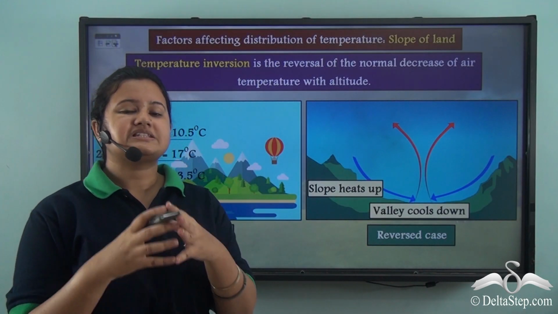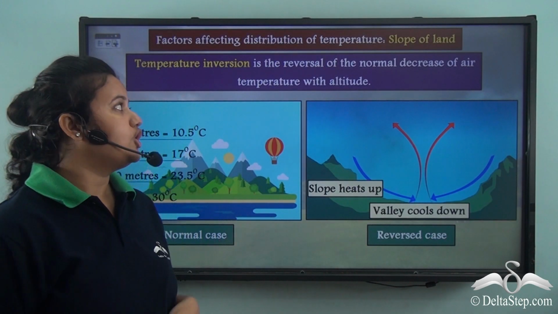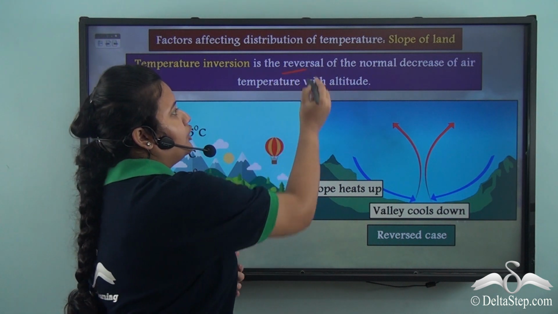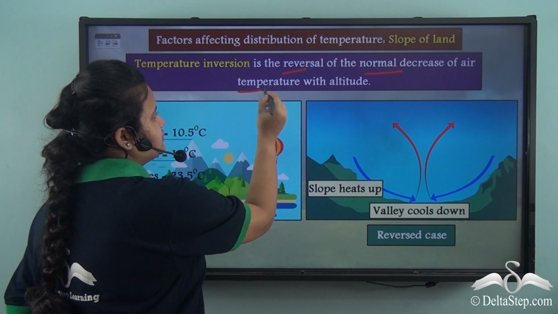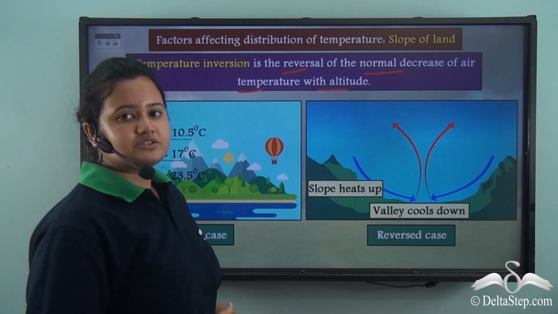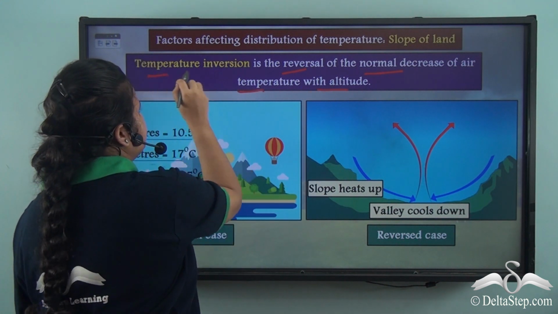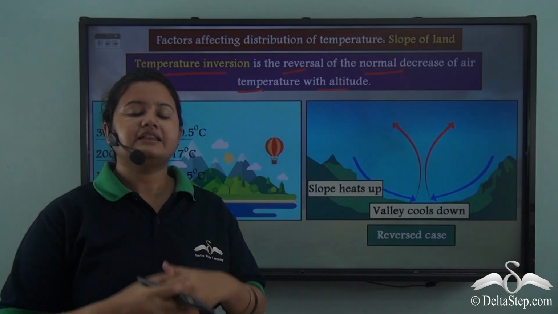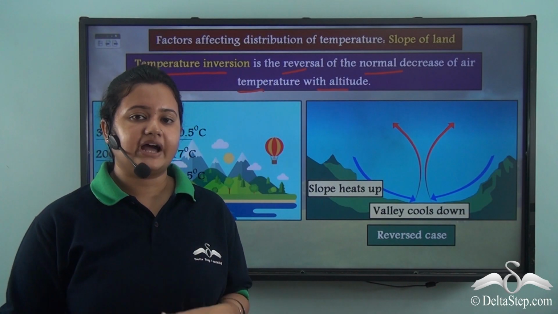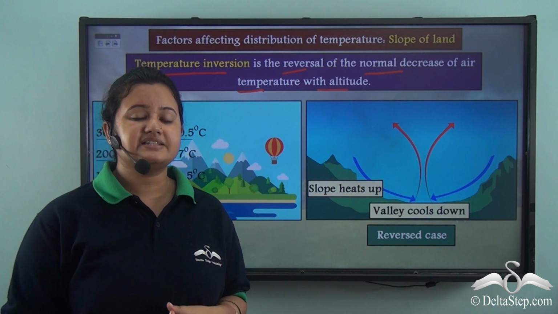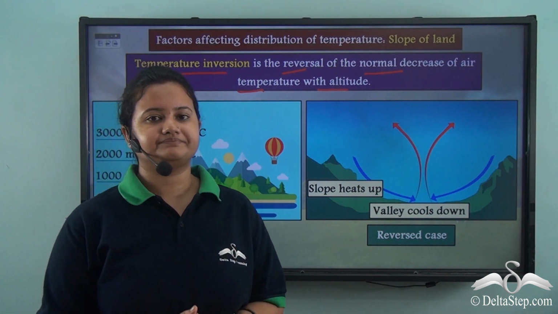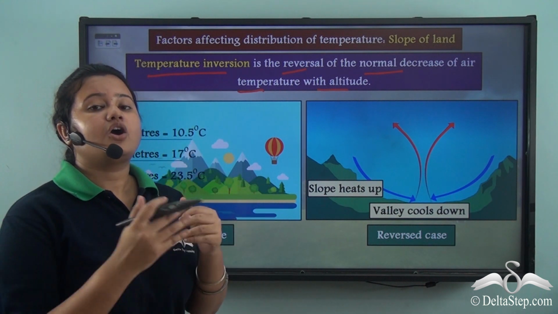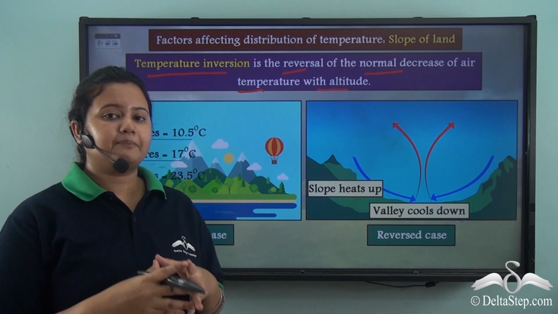This anomalous behavior of temperature, or reversal of the normal decrease in temperature with altitude, is known as temperature inversion. In this phenomenon, we observe that as altitude rises, temperature increases instead of decreasing. So this phenomenon contradicts the normal lapse rate.